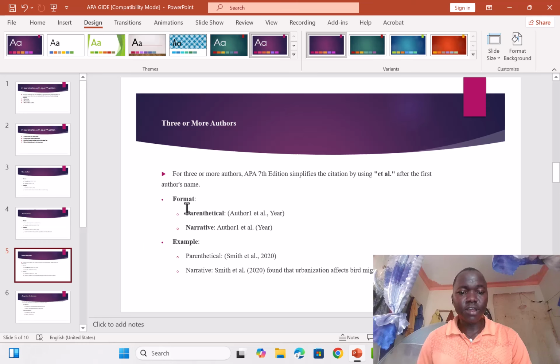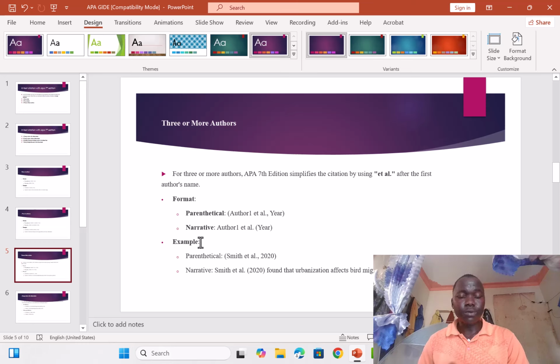So in our format here, under parenthetical, everything is going to be inside the bracket, the author's name plus the year. So you open the bracket, author 1, then you say et al., remember to put a full stop, then you place a comma, and then the year. Thereafter, you close your bracket. Then under narrative, the author's name is going to be outside: the first author, then et al. to represent "and so many others," then the full stop, and then you open the bracket, you place the year, and you close the bracket.